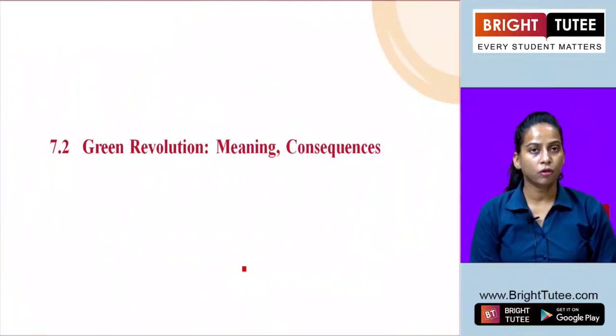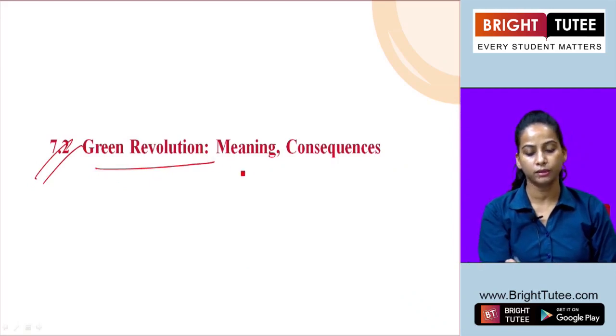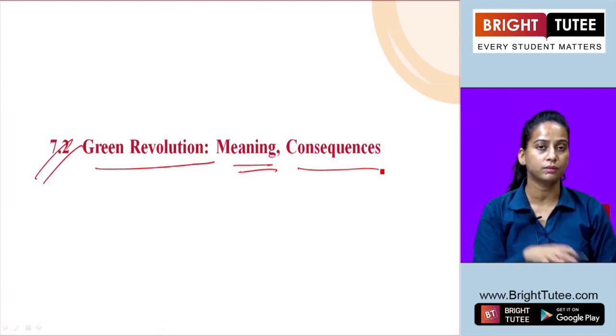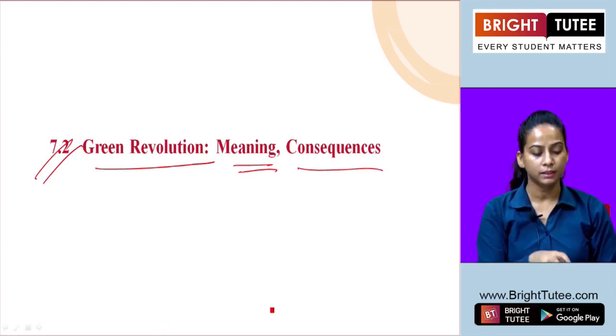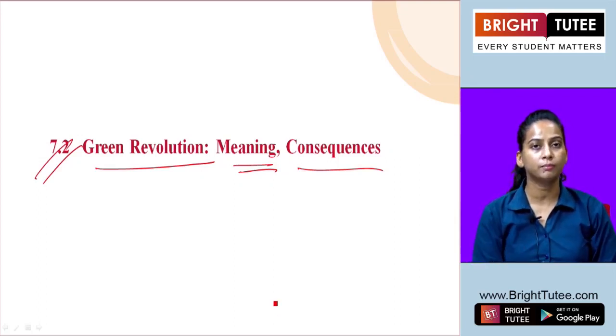Now, the second topic of Unit 7 we are going to take here, that is Green Revolution, where we will do the discussion over the meaning of Green Revolution and its consequences. What were the impacts of bringing this Green Revolution? And this was also the state reform here we can mention, which was adopted by or initiated by states.